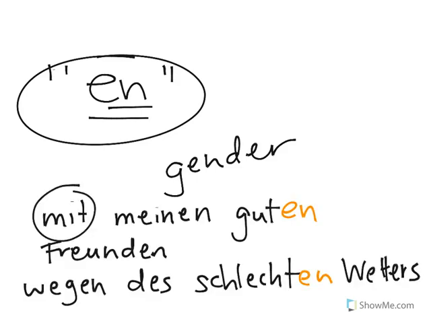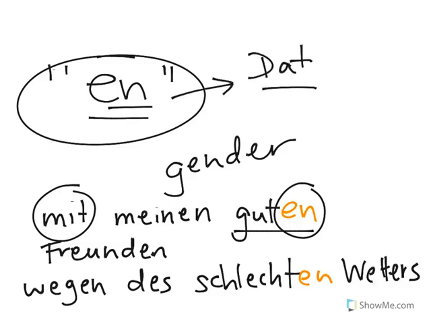I'll give you some examples. The preposition mit is always followed by the dative case, and so here we have mit meinen Freunden. If we want to describe those friends by saying they're my good friends, we can use the adjective gut and simply add an en ending on. So with the dative case, you always use en for adjective endings.